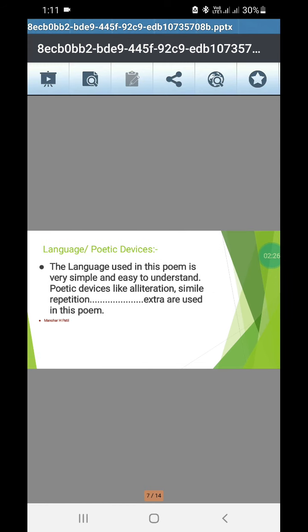Then next point is language and poetic devices. Language used in this poem is very simple and easy to understand. Poetic devices like alliteration, figures of speech to be added here. So different figures of speeches are there. You are going to add the name of the figures of speeches that are used in this poem to be written in this language and poetic devices point.